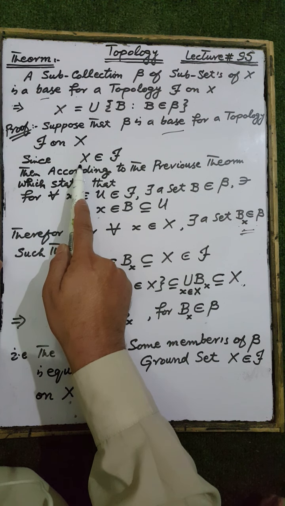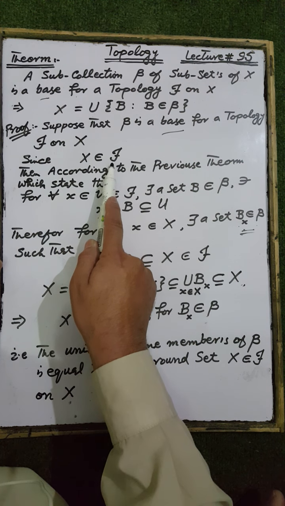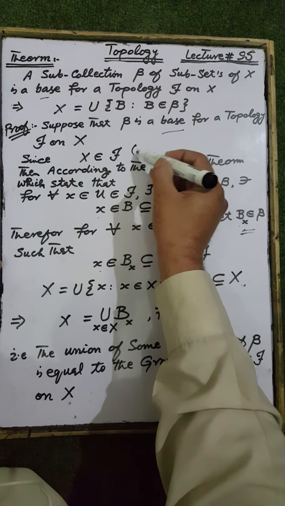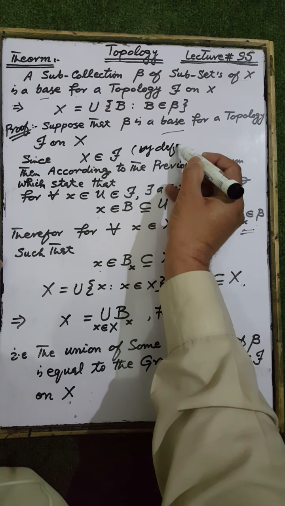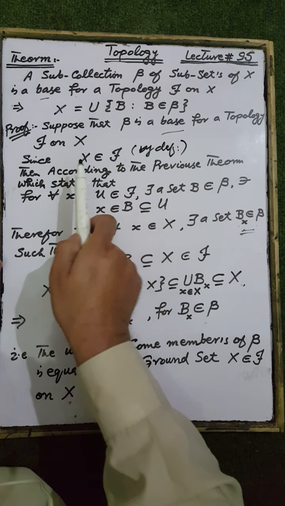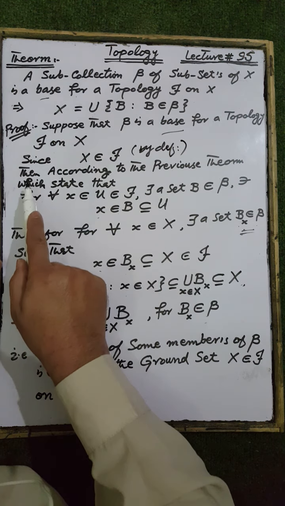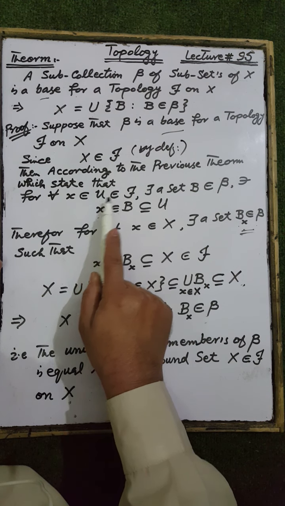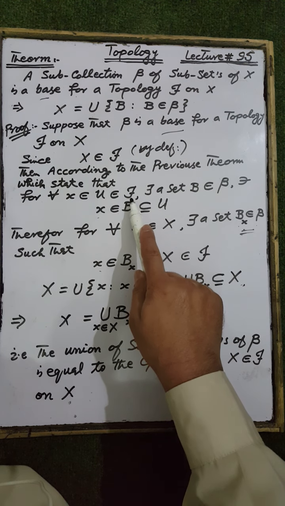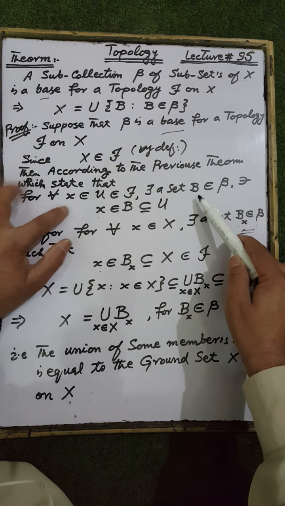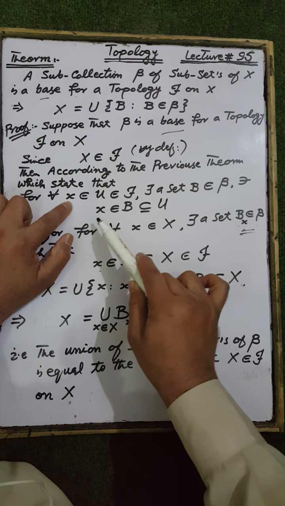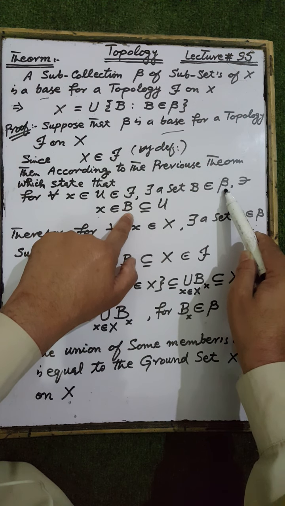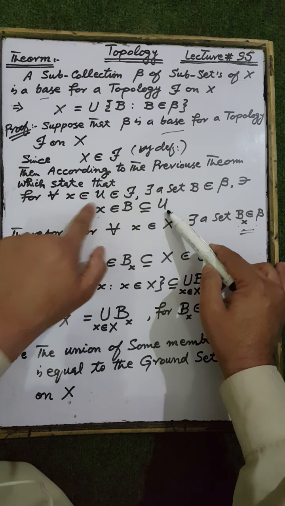Since the ground set X is an open set of the topology Ta by definition of the topology, that is, the ground set X is an open set according to the previous theorem, which states that for each X belonging to the open set U, where the open set U belongs to Ta, there exists a set B belonging to beta such that X belongs to the set B, which is an element of the subcollection beta, and the set B is a subset of the open set U.